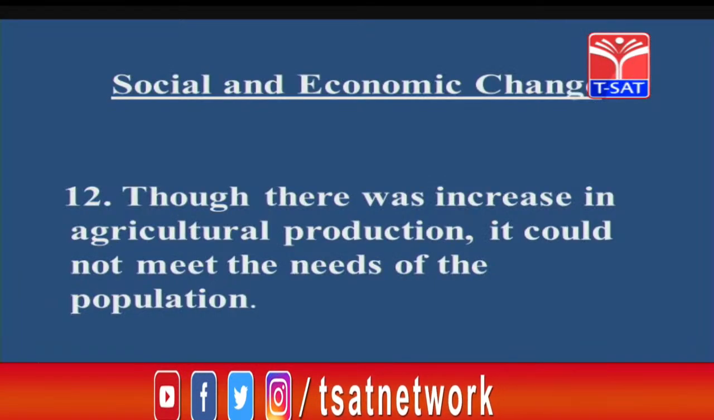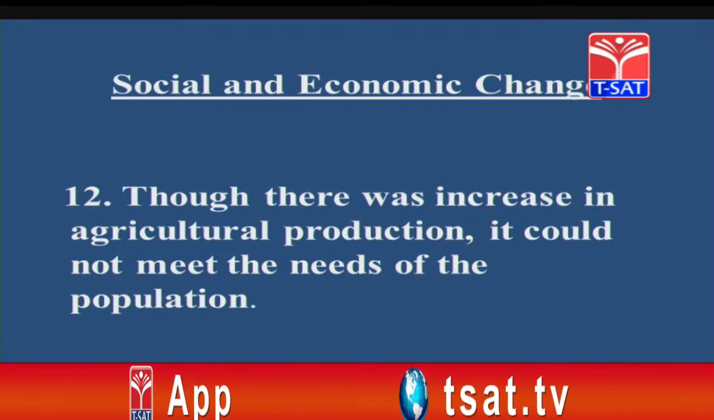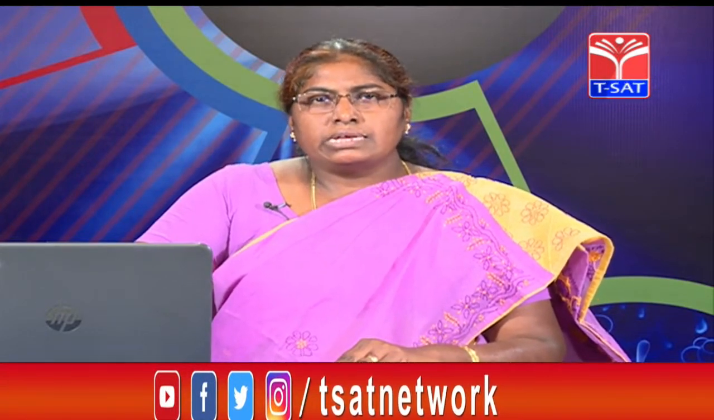Though there was an increase in agricultural production, it could not meet the needs of the population. Students, India had a large population from the time of British rule. The population was increasing at an alarming rate. Though the 5-year plan focused on agriculture, it could not meet the needs of the people, and agricultural produce was not up to the expectation.